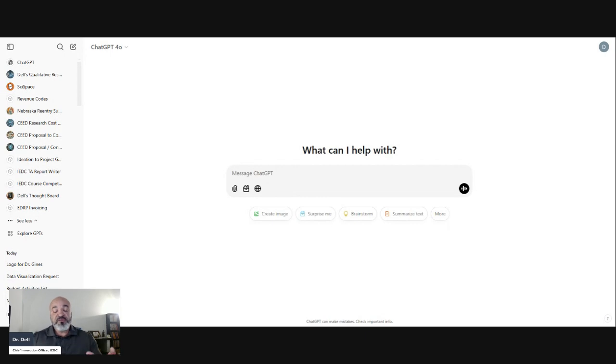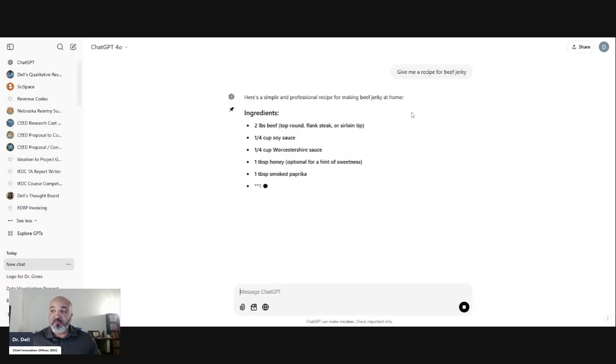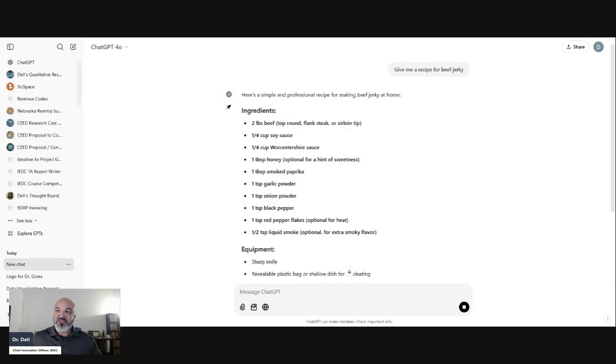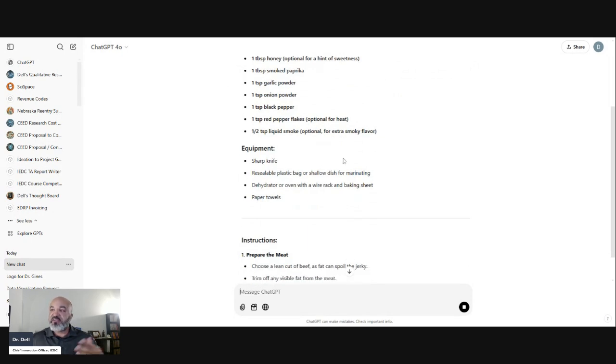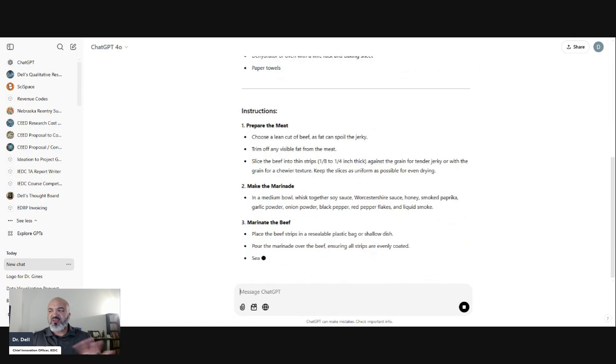But for most of you who use AI now, you know that it's a prompt-based situation. So you have your little messaging box in here where you can prompt it, and you can ask it all kinds of things. For example, give me a recipe for beef jerky. It'll give you a recipe for beef jerky. We take this for granted now, but before, you would have to search all through the internet. I could ask it for different recipes, similar types of recipes, or unique ways to make it, all kinds of different things.